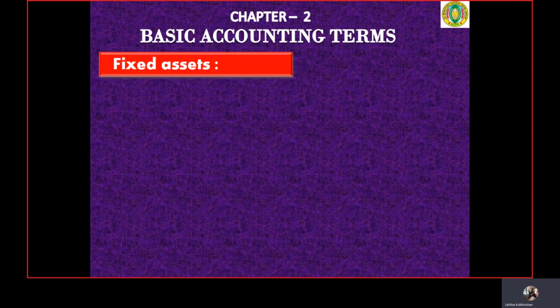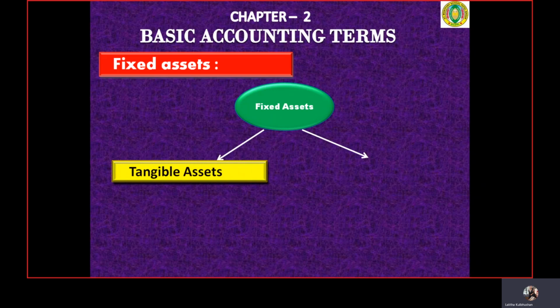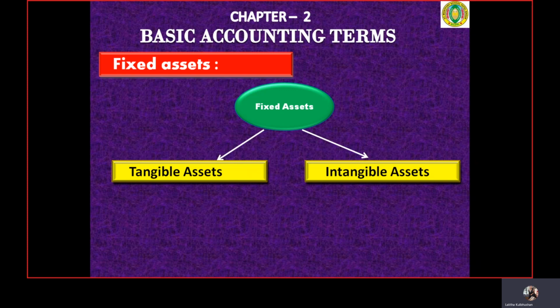Next, let's deal with the further classification of non-current assets. Non-current assets can be classified into many categories according to the vertical format of the balance sheet as per the Companies Act 2013. We will see it later. As per that, it can be classified into fixed assets, which can be further classified into two: tangible assets and intangible assets.